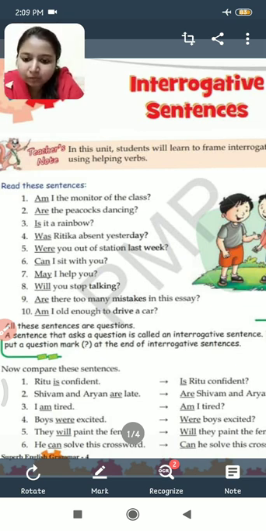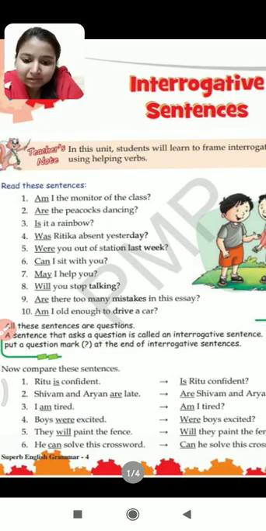Am is the helping verb over here, so am I tired? Boys were excited. Were is the helping verb, so were boys excited? And a question mark. They will paint the fence. Will is the helping verb over here, so will they paint the fence? And a question mark. Last one. He can solve the crossword. Can he solve the crossword? And a question mark. So just remember this, that you have to put the helping verb at the beginning.